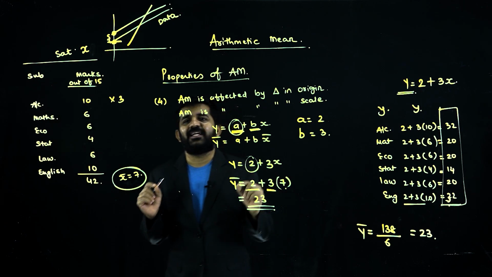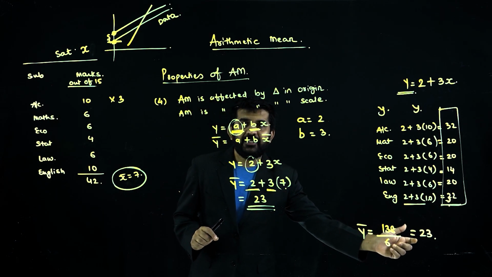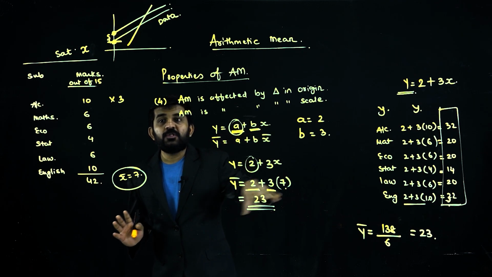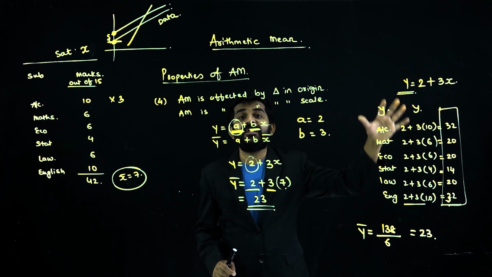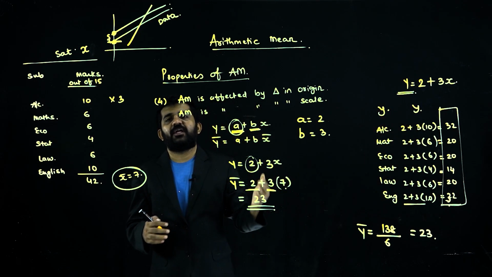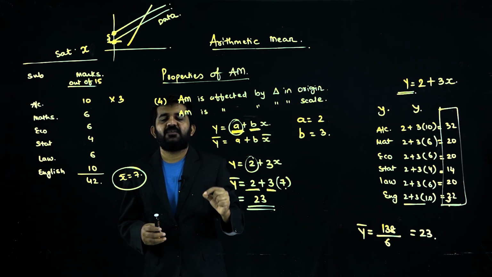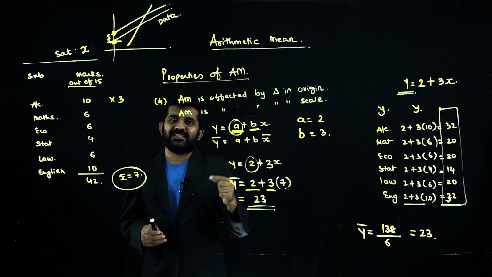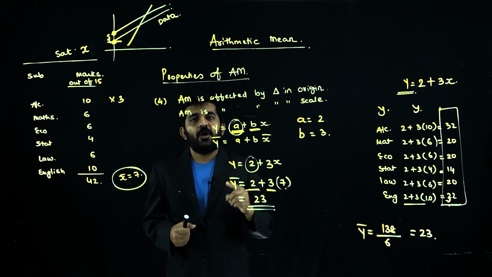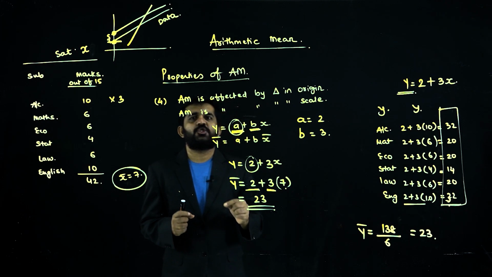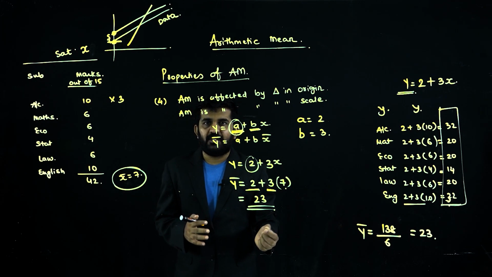I previously knew that the answer will be 23. So, if you know this, you need not even write this down and you can directly find y bar. That is, when x is affected either by change in origin, that is, something is added to all the variables, or by change in scale, that is, something is multiplied to all the variables.